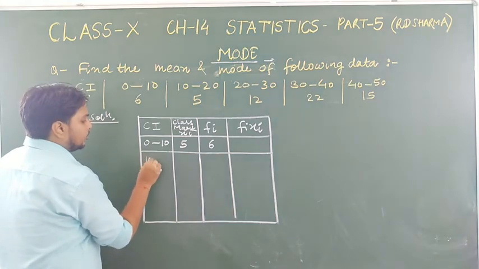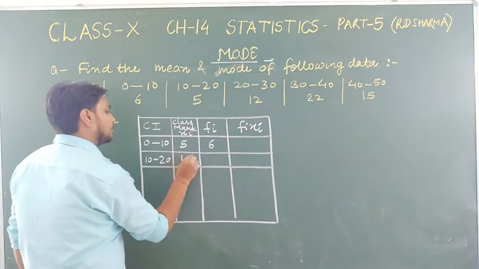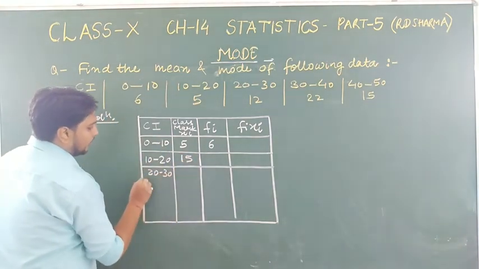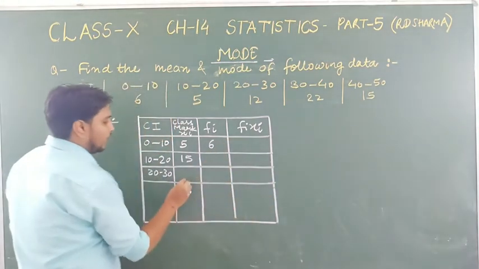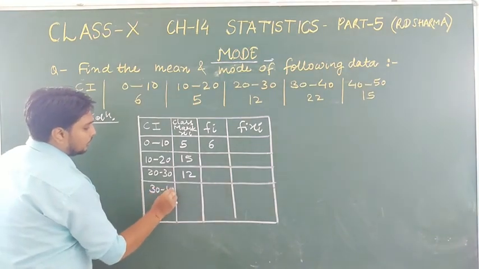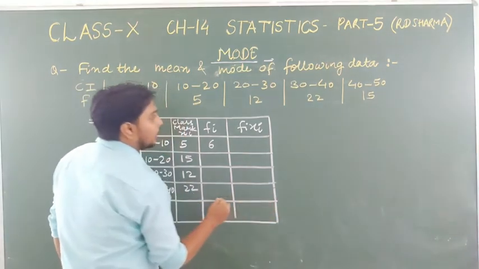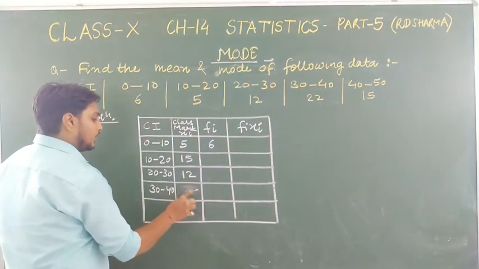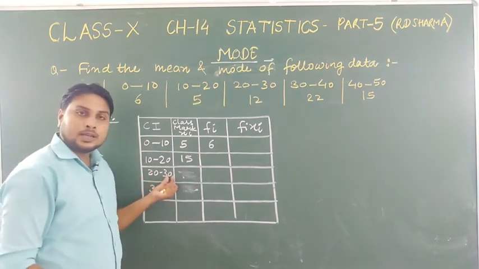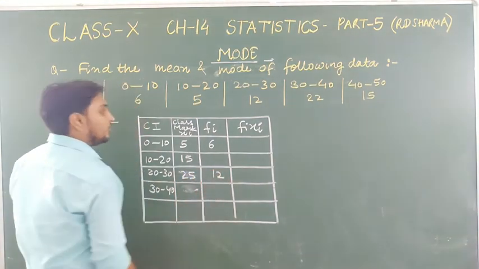Then it is 10 to 20. For 10 to 20, the mid value is 15. And then 20 to 30, the mid value of this is 25, and the frequency is 12.